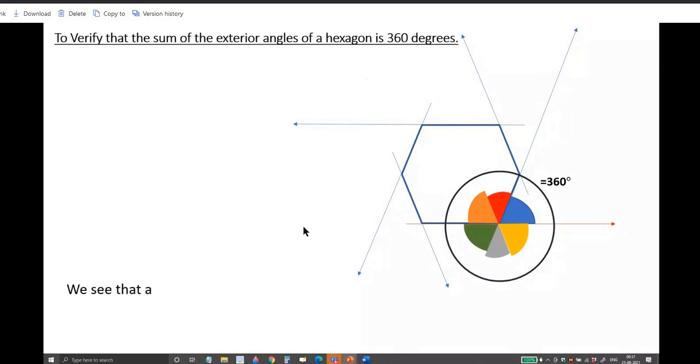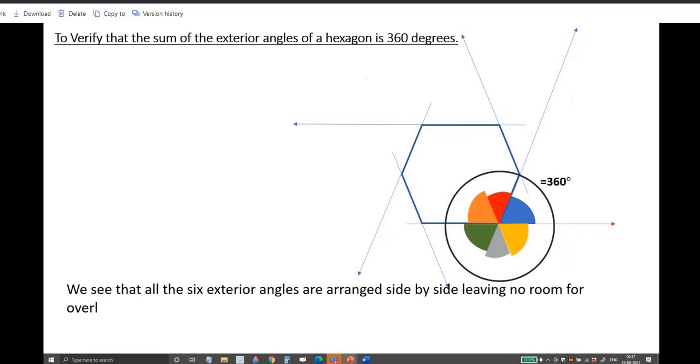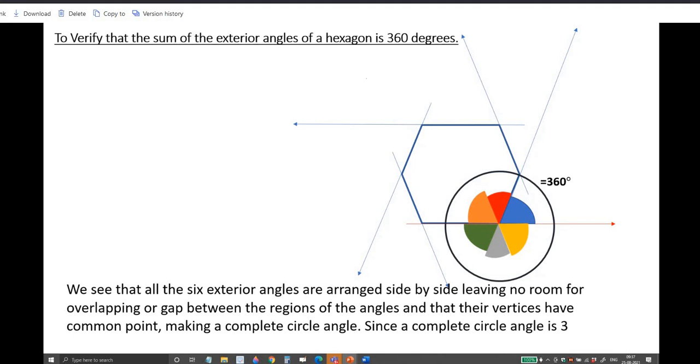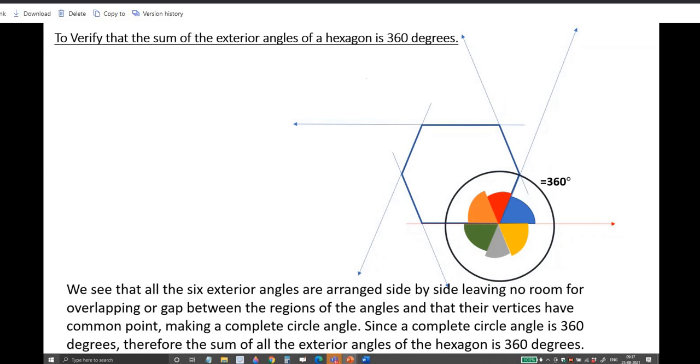We see that all the 6 exterior angles are arranged side by side, leaving no room for overlapping or gap between the regions of the angles, and that their vertices have a common point too, making a complete circle. Since a complete circle angle is 360 degrees, therefore the sum of all the exterior angles of the hexagon is 360 degrees.